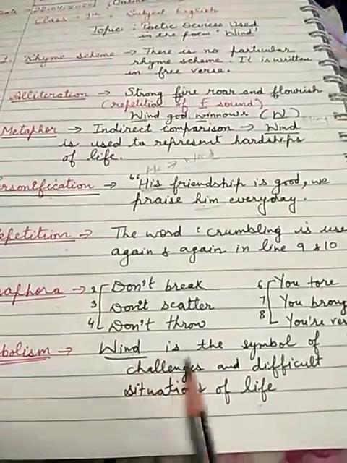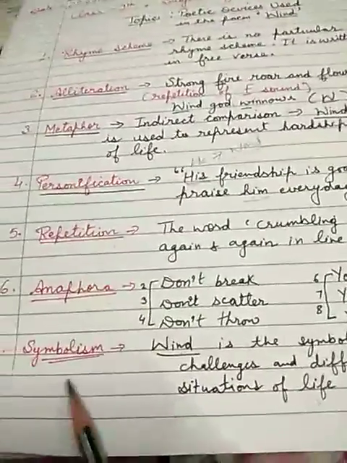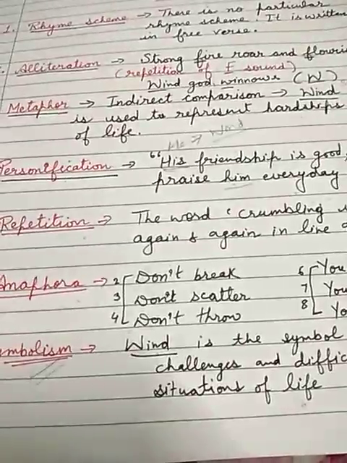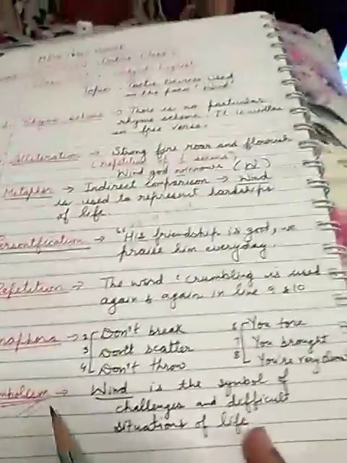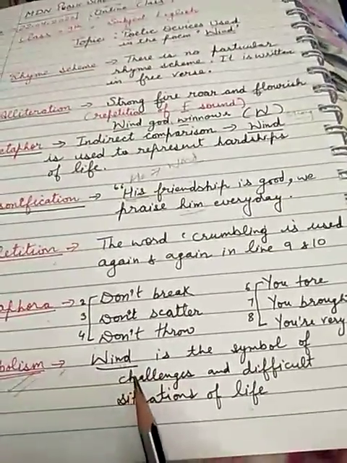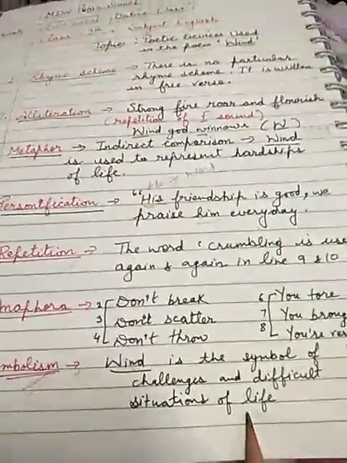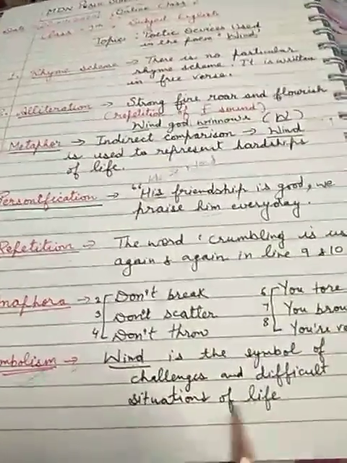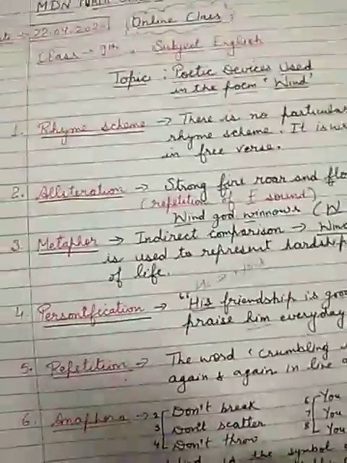So here wind is the symbol of challenges and difficult situations of life. Symbolism is used when something gives a symbol to something else. As we discussed when I taught you the poem, wind is the symbol of challenges and difficult situations of life. Fine. I hope the poetic devices of the poem Wind are clear to everyone.